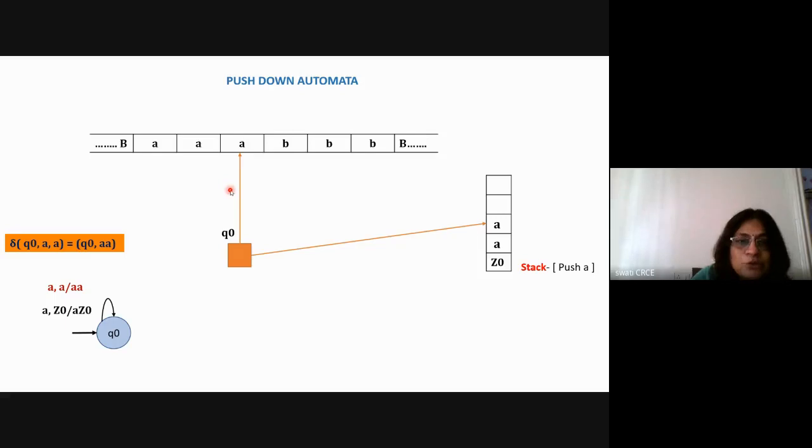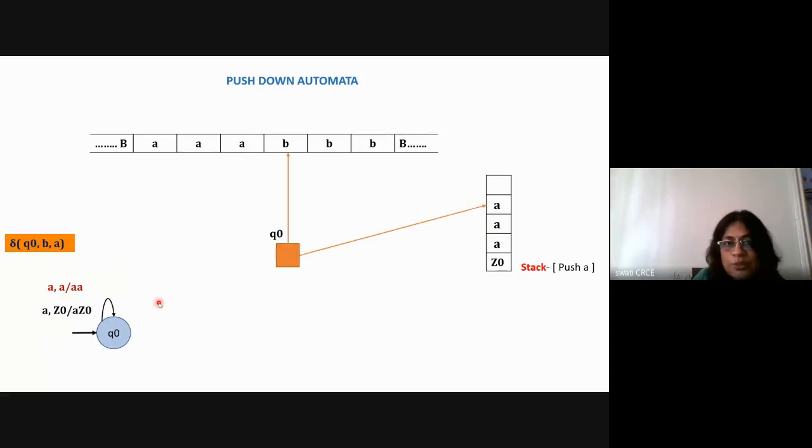Now for the third A, we have to check Q0 A comma A. So the Q0 A comma A equation is done. So now we don't have to do anything. It will work as per this equation. What this equation says is that add A onto the stack because it is a push operation. So I don't have to modify this diagram again. The diagram will remain the same. So I'll show that now this A is also added, and now there are two A's instead of A.